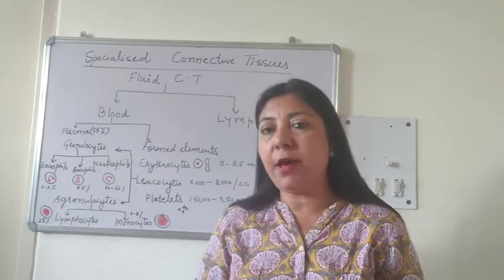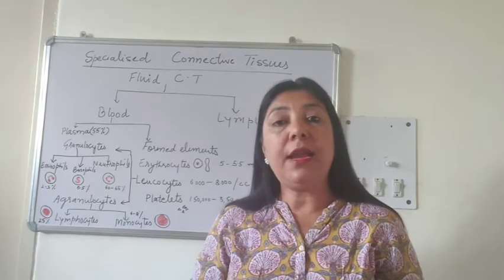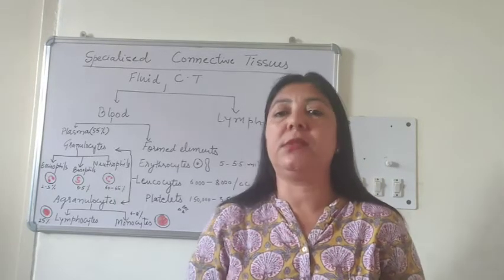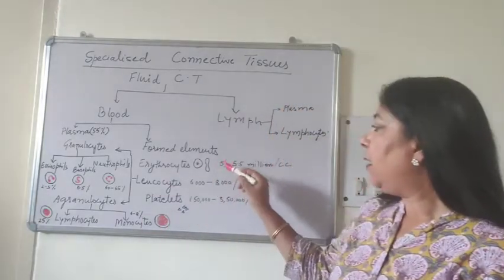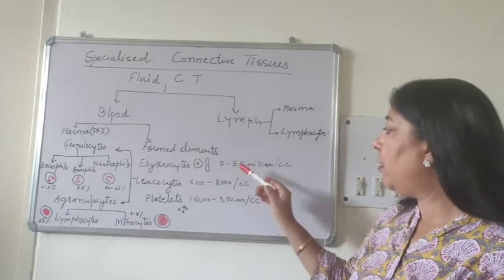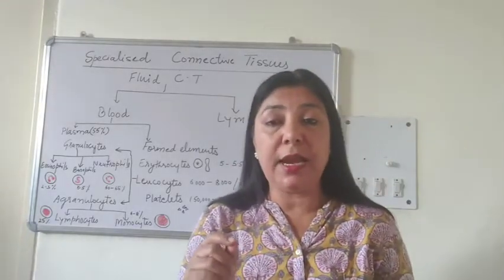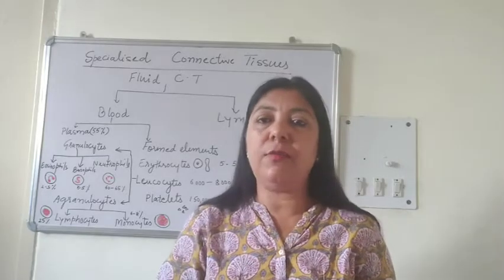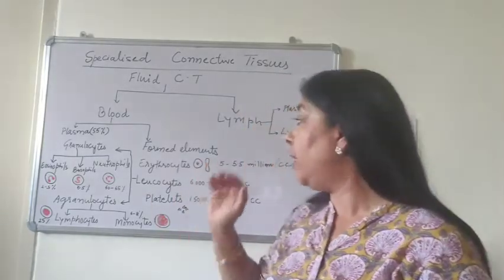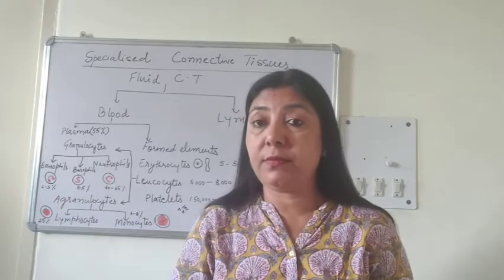What is the full form of RBC? Yes, it is red blood corpuscles. Erythrocyte count is highest. It is about 5 to 5.5 million per cc, that is, in 1 ml of blood, there are about 5 to 5.5 million RBCs.